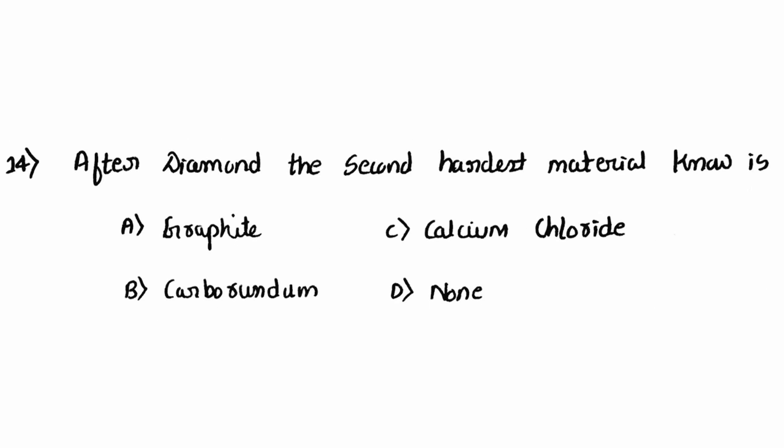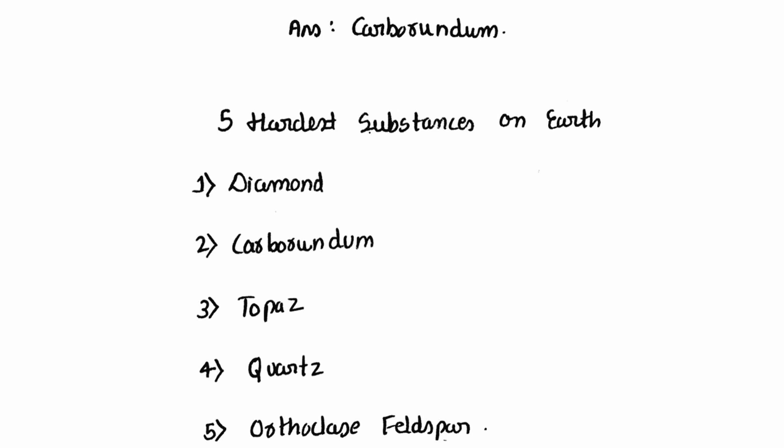14th one. After diamond, the second hardest material known is graphite, carborundum, calcium chloride, D none. After diamond, the second hardest material is carborundum. Here are 5 hardest substances on earth.